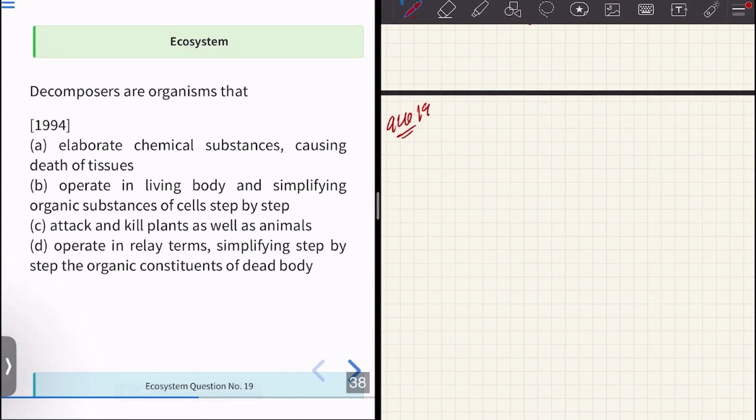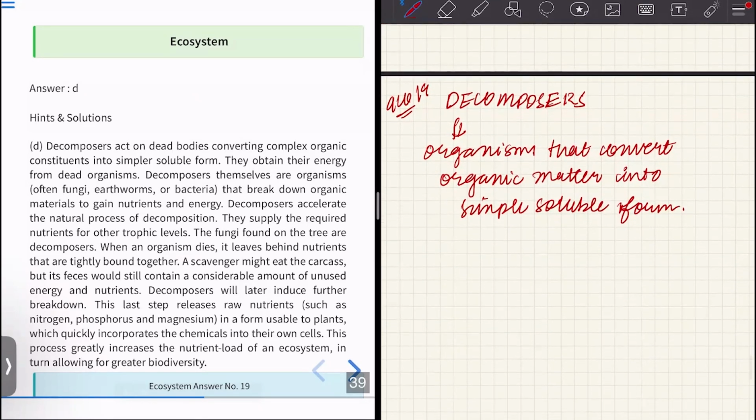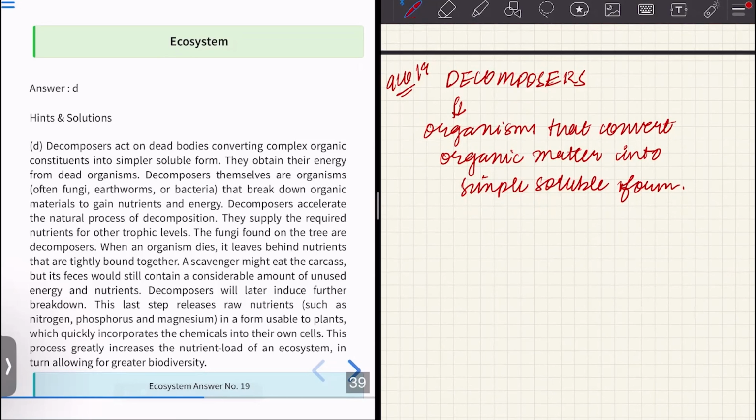Question number 19. Decomposers. Decomposers are the organisms that convert the organic matter, by the secretion of enzymes, into simple soluble forms. Where do they act? They act on the dead bodies and convert the complex organic constituents into simple soluble forms. Where do they obtain their energy from? They obtain their energy from dead organisms.